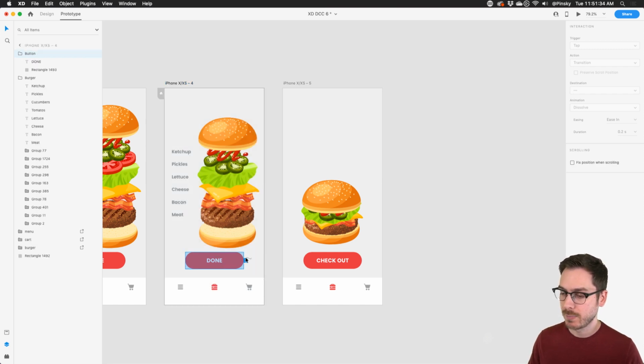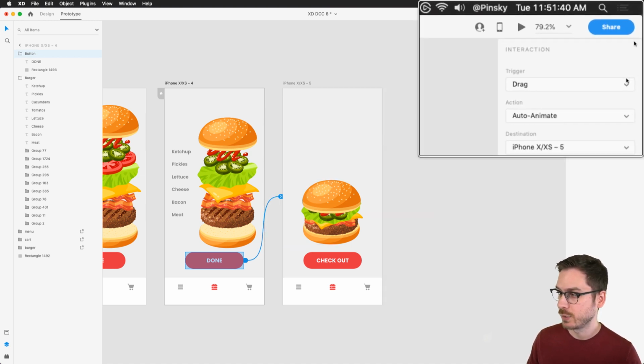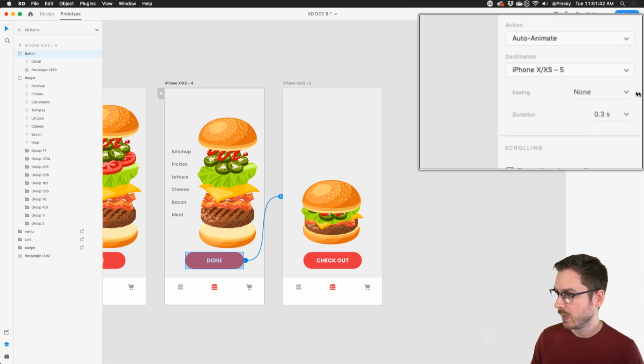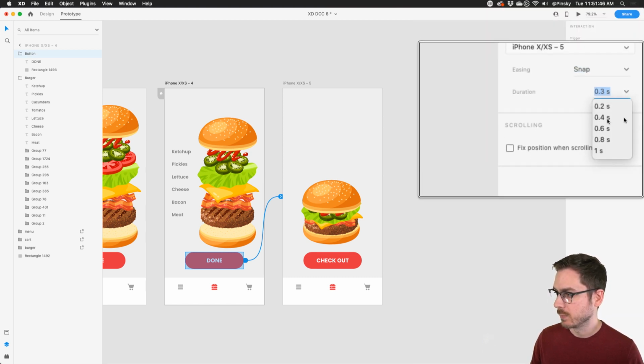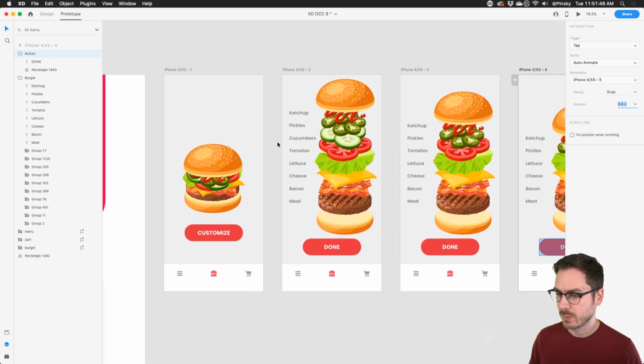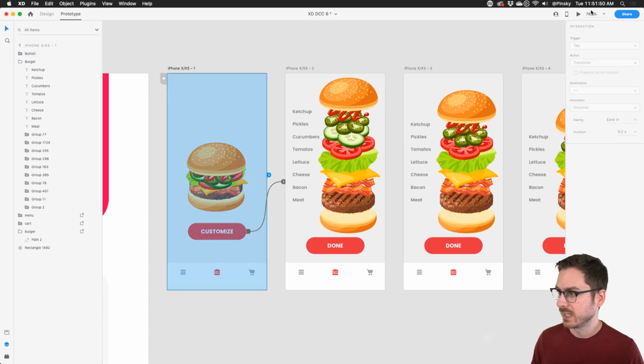So we're going to select our done button, drag this over to the finalized checkout screen. There we go. In this case, we do not want a drag trigger. We want a tap trigger. We'll go for a snap again and duration of 0.4 seconds. There we go. So back to the beginning, let's go ahead and play this.